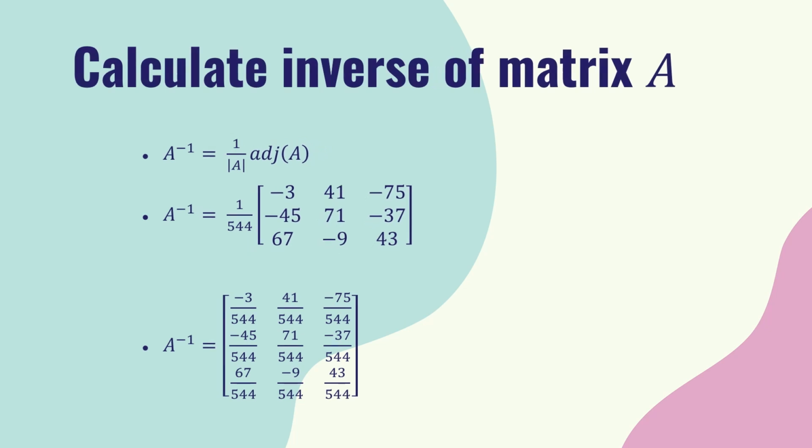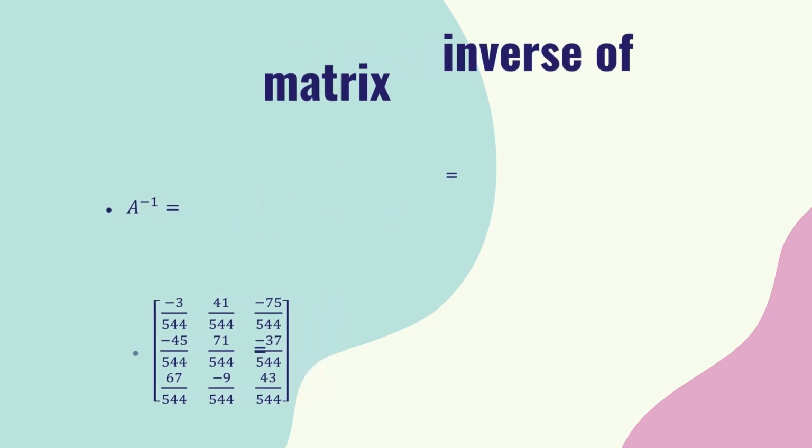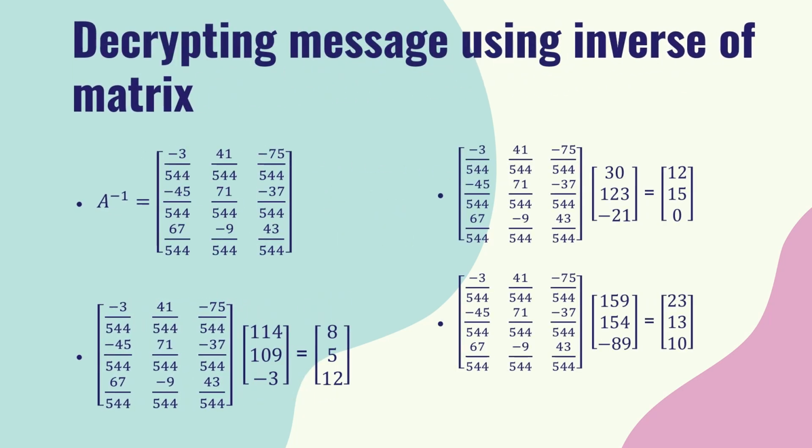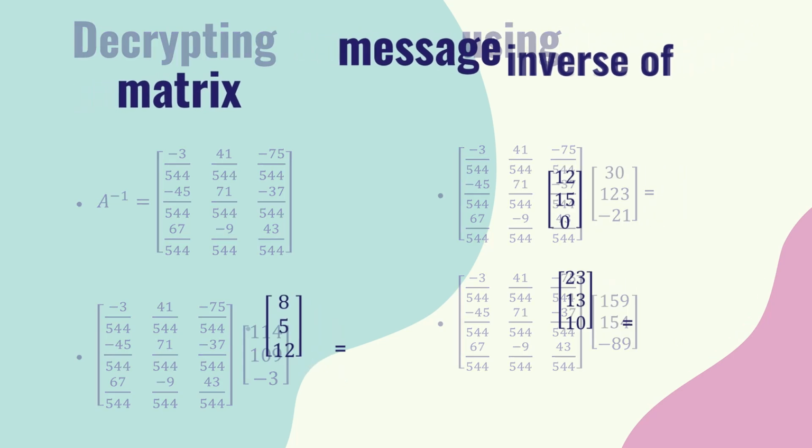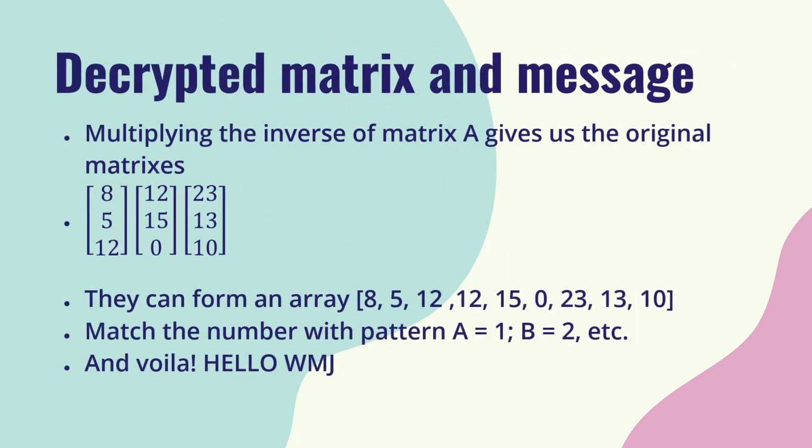After that, we can calculate the inverse of matrix A by using the equation 1 over the determinant of A multiplied with the adjoint of A. By using the inverse of matrix A, we can finally decrypt the message that we need. We can multiply the inverse of matrix A with the message matrix to calculate the original matrices. The original matrices that we found can form the array that matches the numbers with the pattern A equals 1, B equals 2, etc. And voila! Hello WMJ is back again.